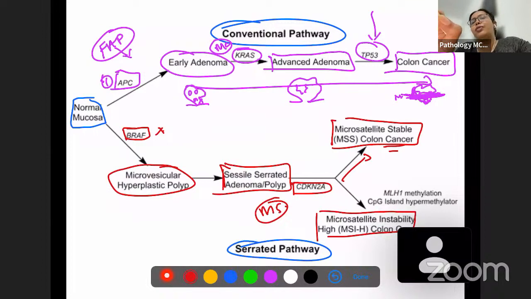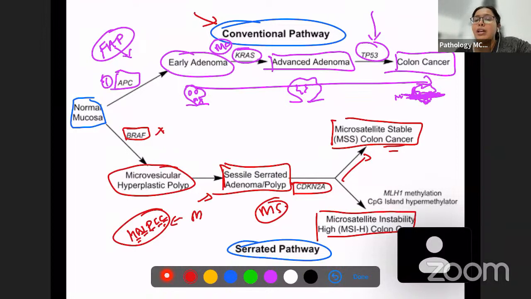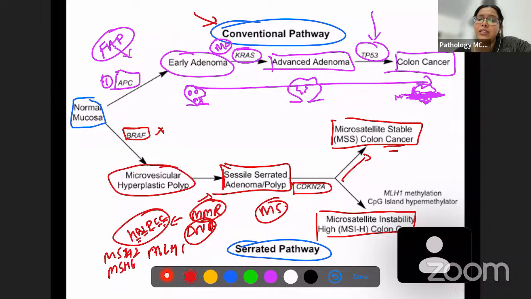Now we know that FAP is associated with this conventional pathway. There's one syndrome which is associated with this serrated pathway, and this is HNPCC syndrome. HNPCC syndrome is nothing but hereditary non-polyposis colorectal carcinoma syndrome. And this syndrome has mutations in MMR genes, which are DNA repair genes. And there are 4 genes which are helpful in this context. They are MLH1, MSH2, MSH6 and PMS2. These are the MMR genes. Okay, so mutation in any of these genes can result in HNPCC syndrome.